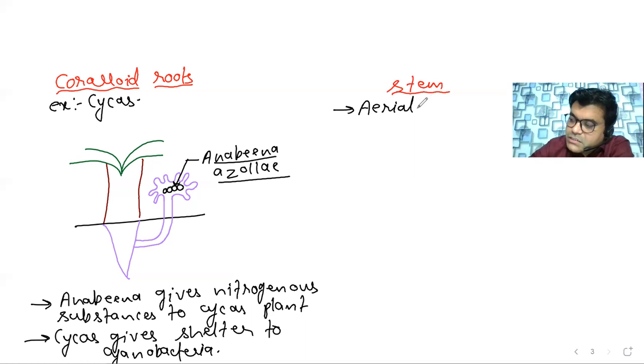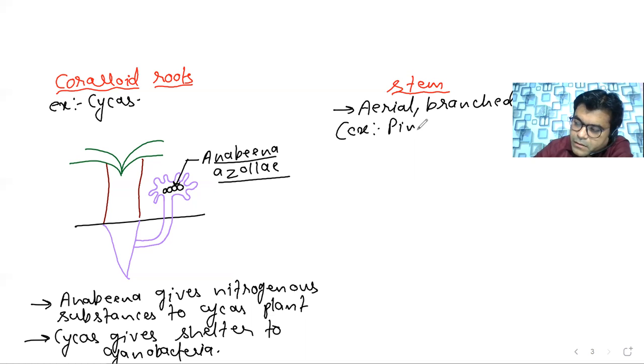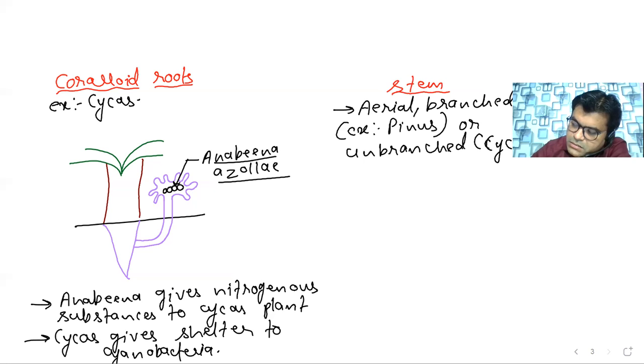So the aerial stem may be branched. This is generally branched in the case of pinus, or it may be unbranched. And it is generally unbranched in the case of cycas. The diagram of cycas is drawn on the board. This is the diagram of cycas. And this stem is said to be woody, a hard stem. So this is somewhat about the stem.